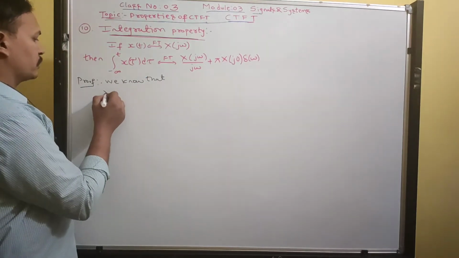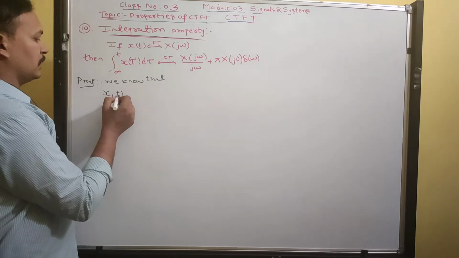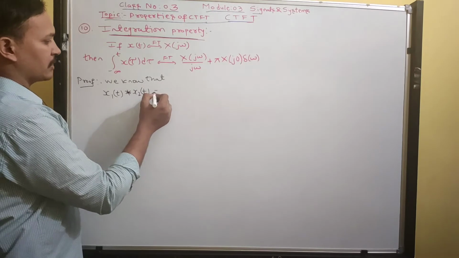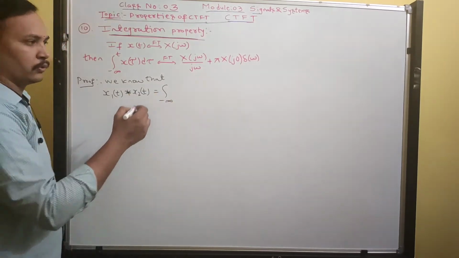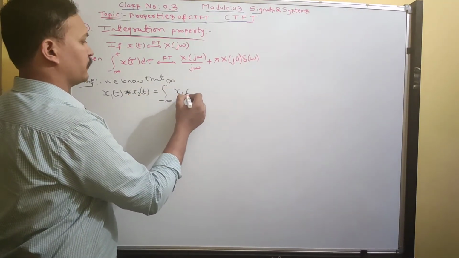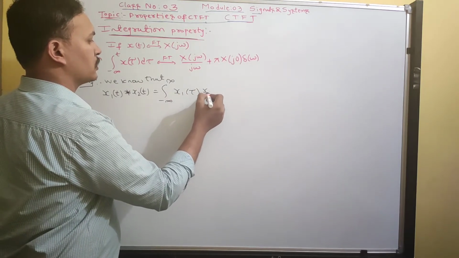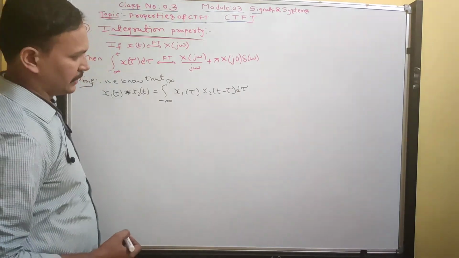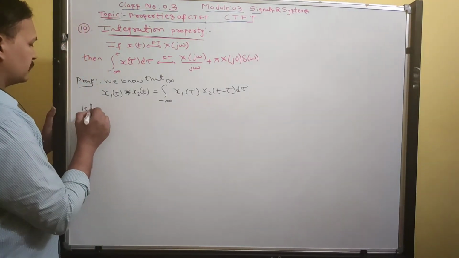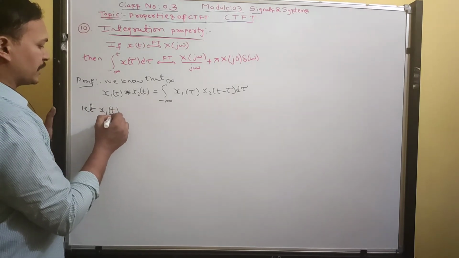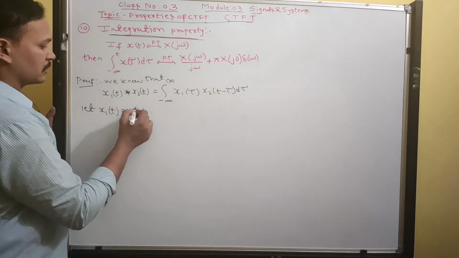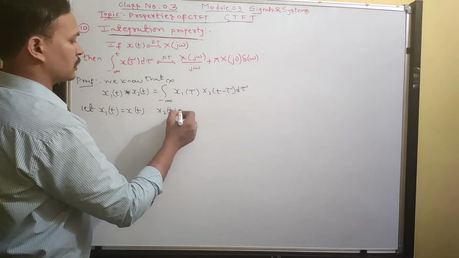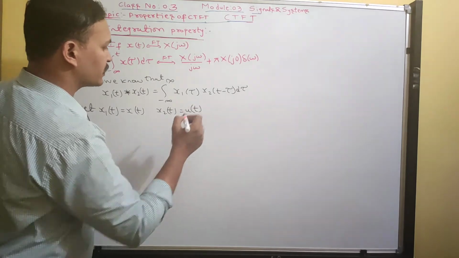convolution. So x1 of t convolution x2 of t can be written as the integral from minus infinity to infinity of x1 of tau into x2 of t minus tau d tau. So now let's consider one input x1 of t is a normal non-periodic signal x of t, and another input x2 of t you consider the unit step function.